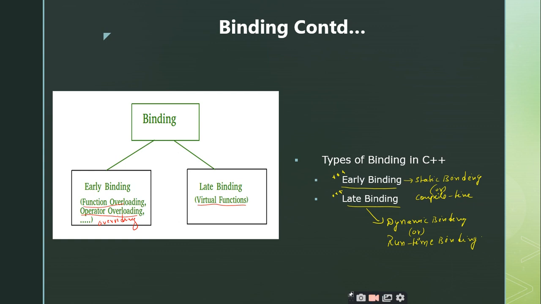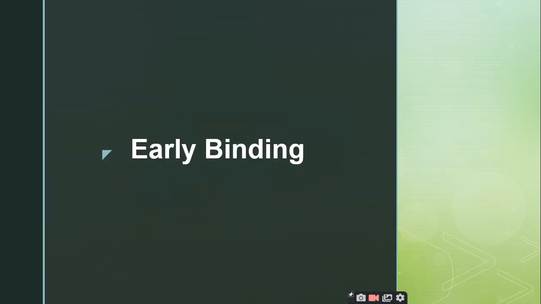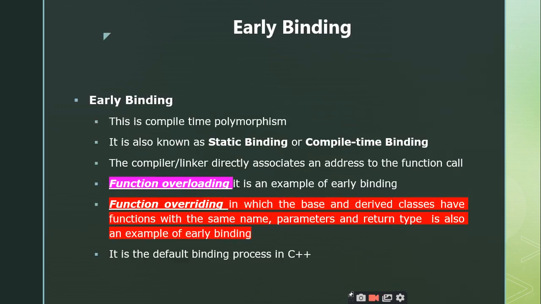So coming to the concept of early binding, what are the other names for early binding? Compile time and static binding, sir. Super. Compile time binding and static binding, right? So coming to the introduction related to early binding, this is also called compile time binding or compile time polymorphism, and it is also known as static binding.